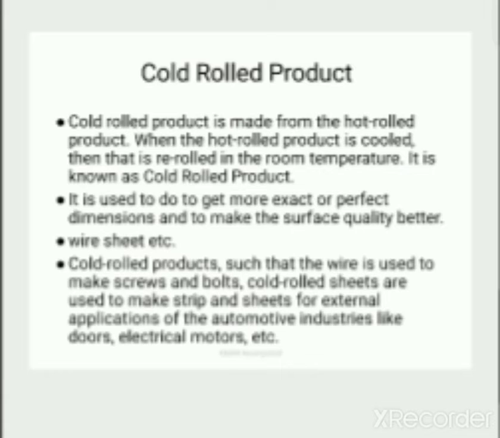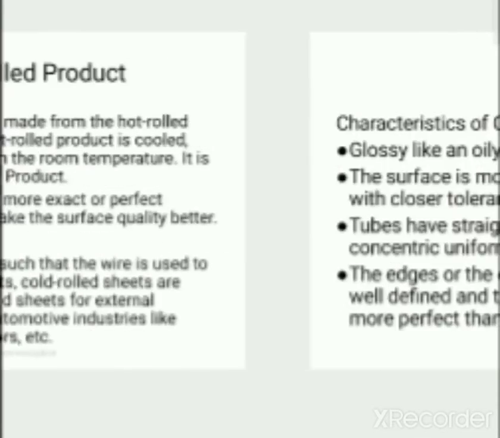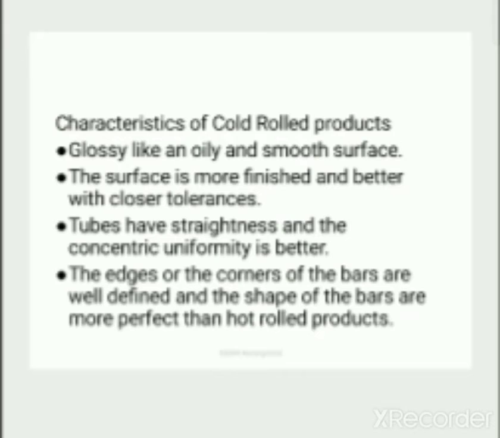Wire, sheets, etc. Cold roll wire is used to make screws and bolts. Cold roll sheets are used to make strips and sheets for external applications of the automobile industries, like doors, electrical motors, etc. The characteristics of cold roll products are a glossy, oily and smooth surface. The surface is more finished and better, with closer tolerance.